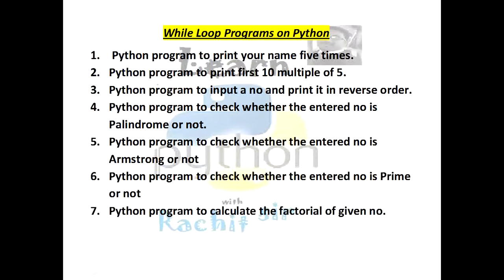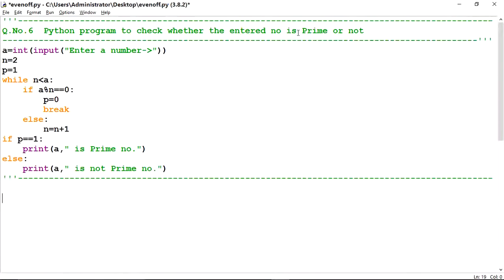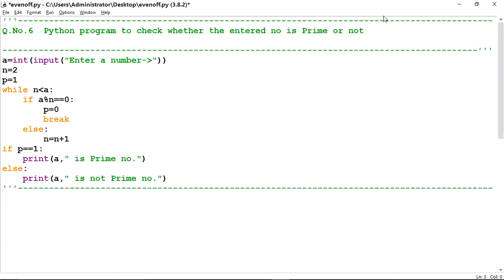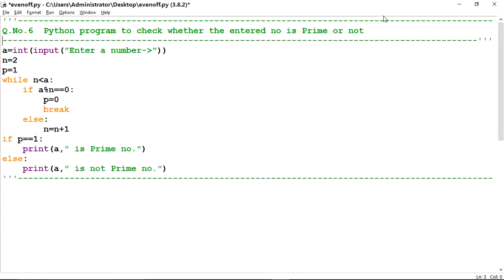Question number 3. Python program to check whether the entered number is prime or not. As you know, a prime number is a number that is divisible only by itself or 1. If I enter a number, it is asking to enter a first number, and it will store into A. Suppose I enter 5.